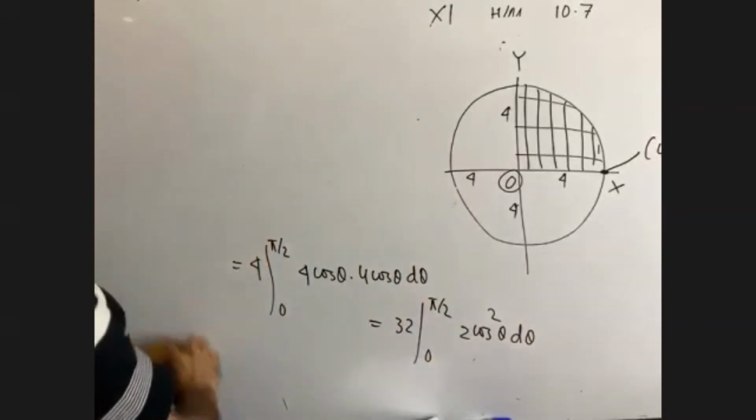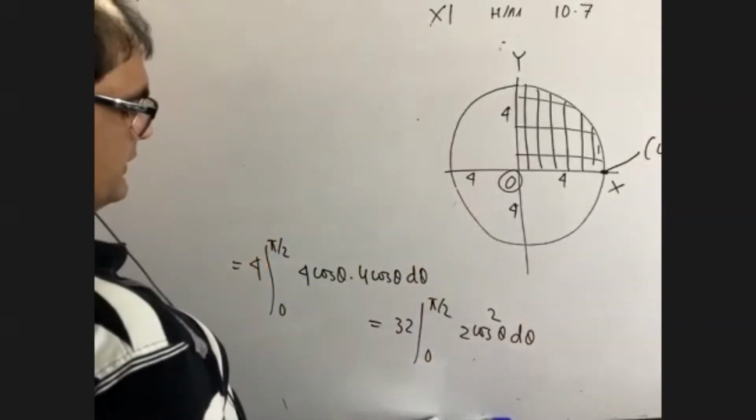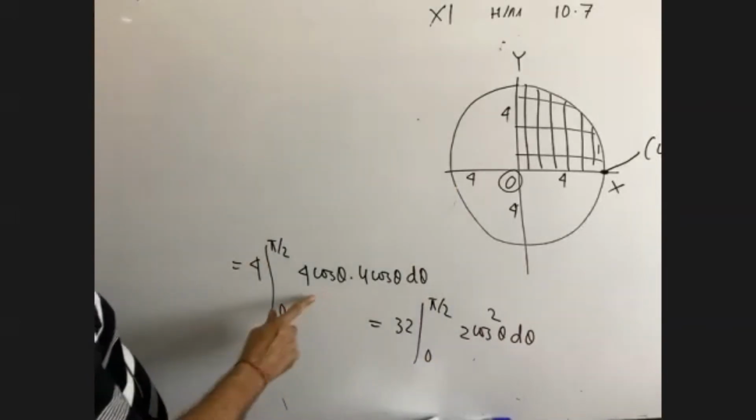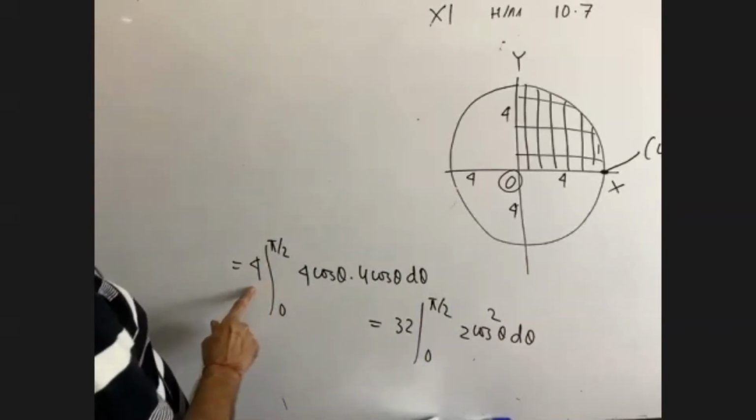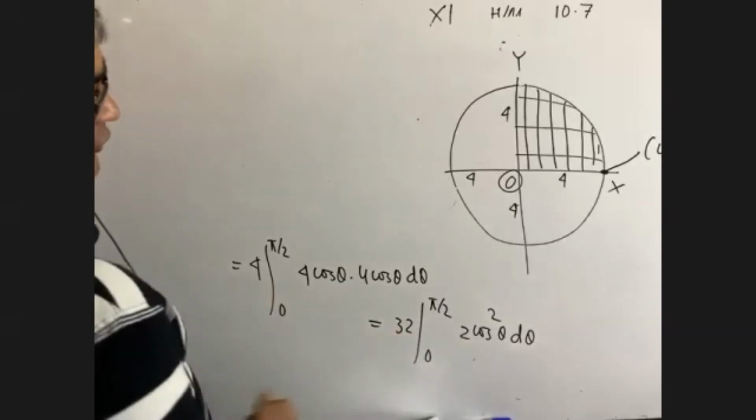Sir, where did the outside 4 go? I have calculated 4 plus 16 into 4, 64. 32 into 2 equals 64. Okay.